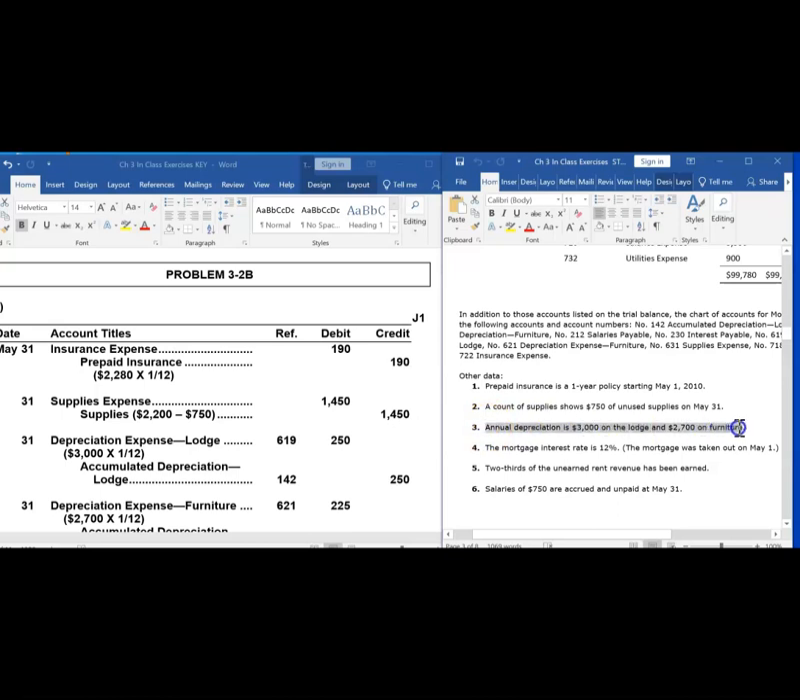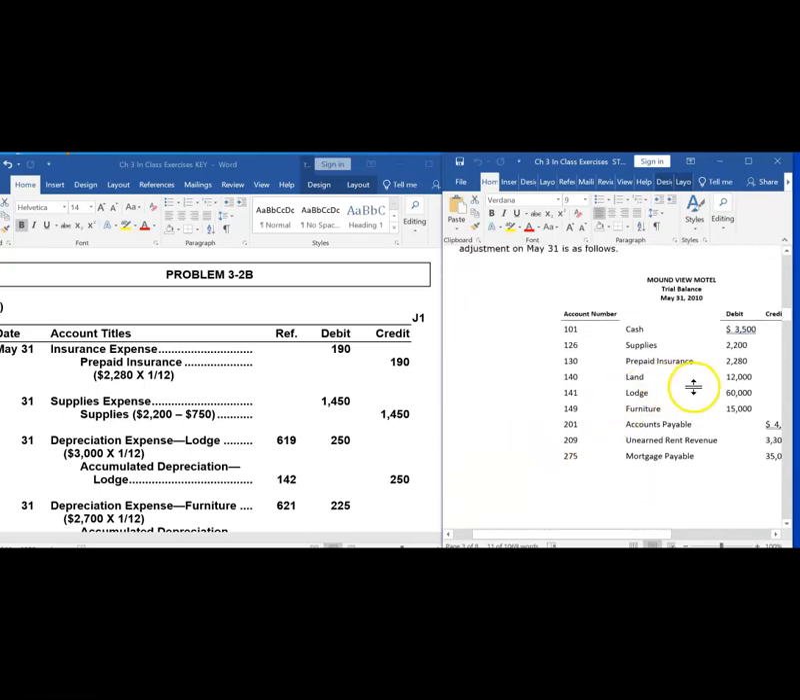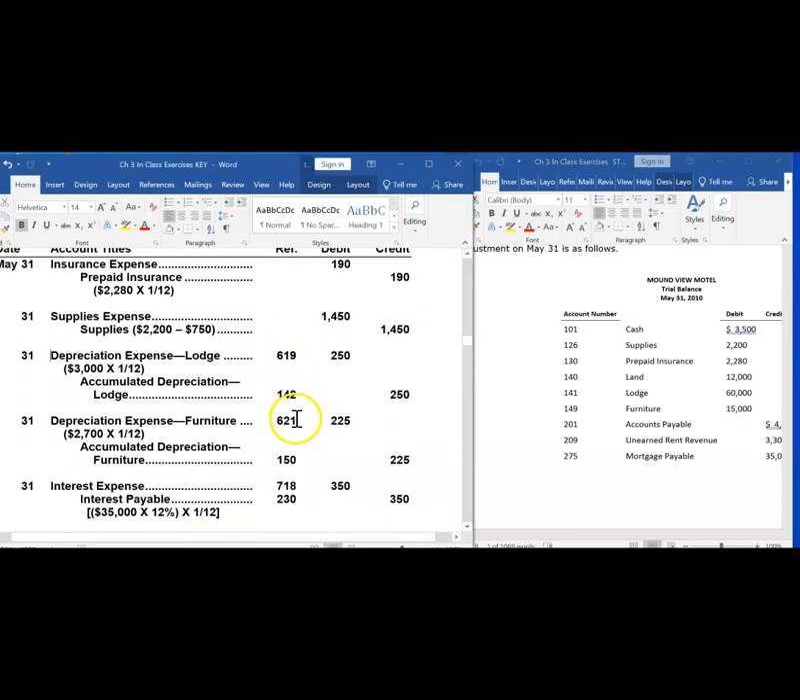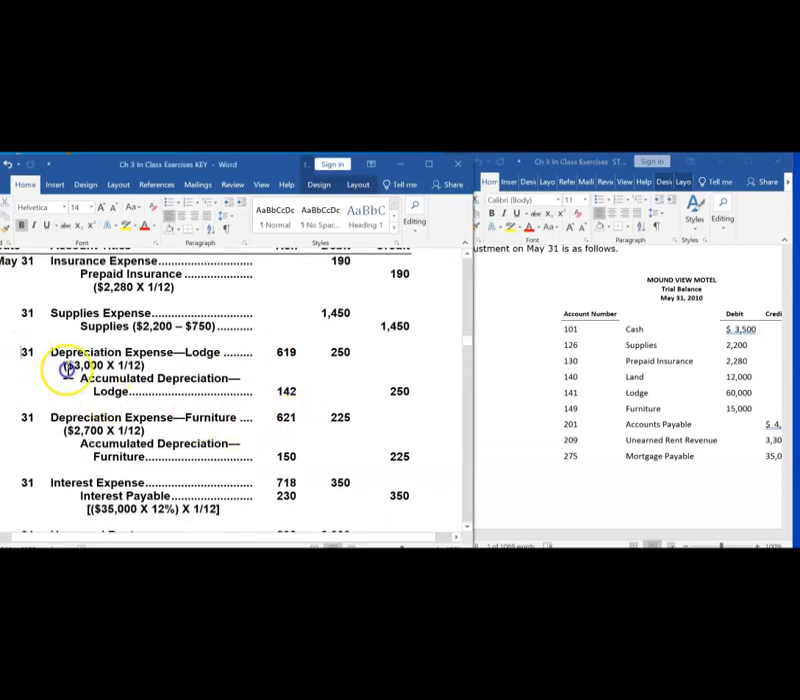Annual depreciation is $3,000 on the lodge and $2,700 on the furniture. We had purchased the lodge and the furniture and recorded assets. But some of those assets were used up during this month. Some of the value of those assets was used up. That means that we need to record the depreciation of those two assets. And what the publisher did here is do this in two journal entries. We could combine this all into one entry, but let's look at it as two separate adjusting entries.